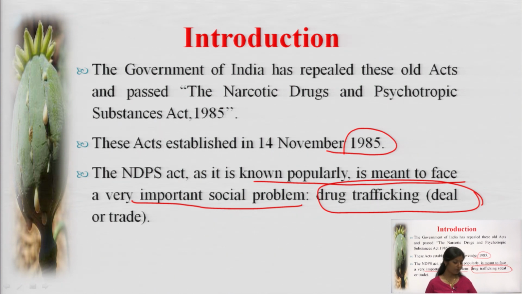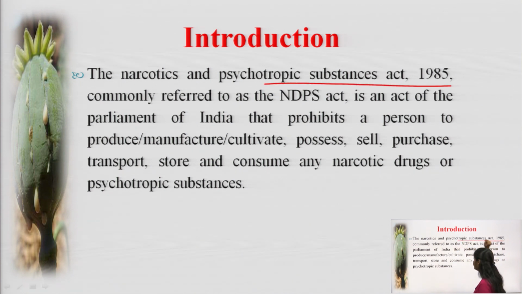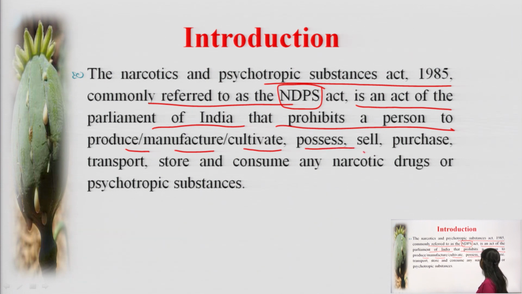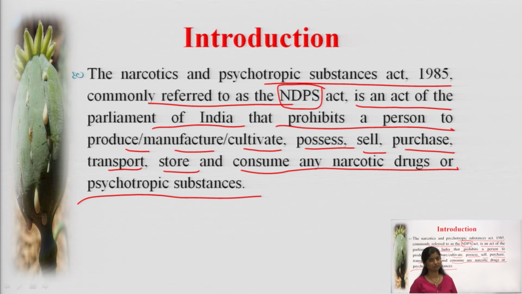So here are a few points. Let's go through the last point of the introduction: the Narcotic Drugs and Psychotropic Substances Act 1985, commonly referred to as the NDPS Act, is an act of the Parliament of India that prohibits a person from producing, manufacturing, cultivating, possessing, selling, purchasing, transporting, storing and consuming any narcotic drugs or psychotropic substances.